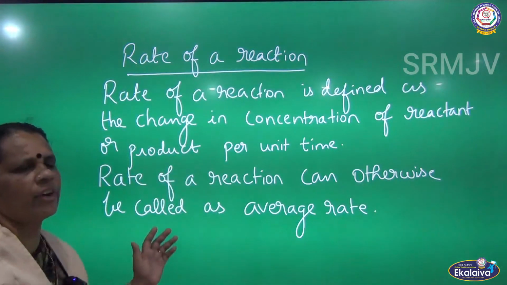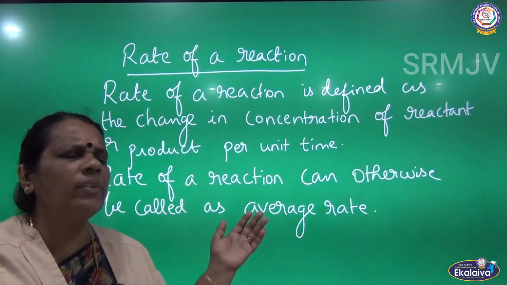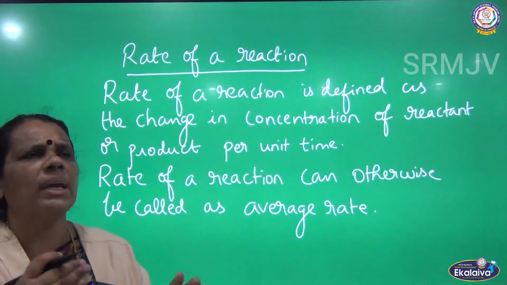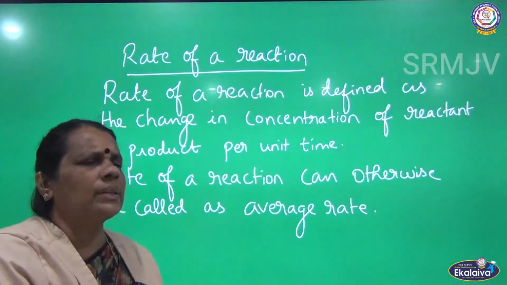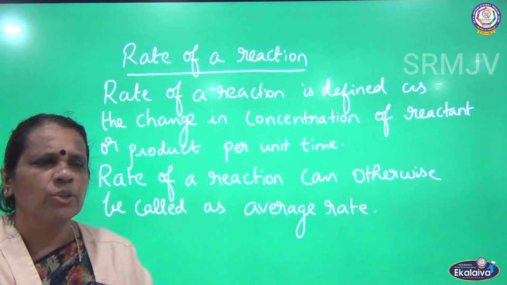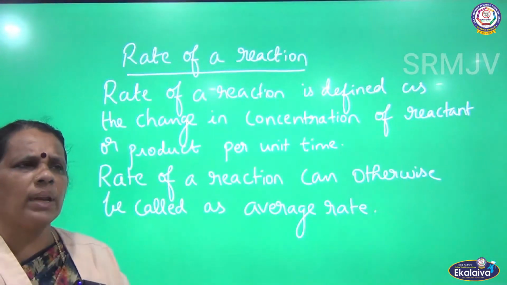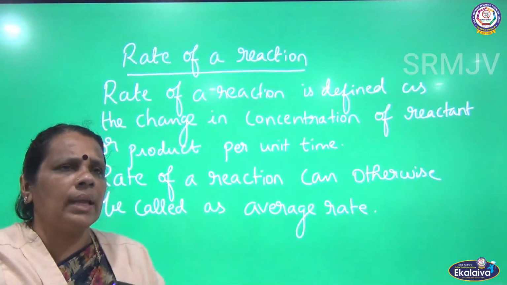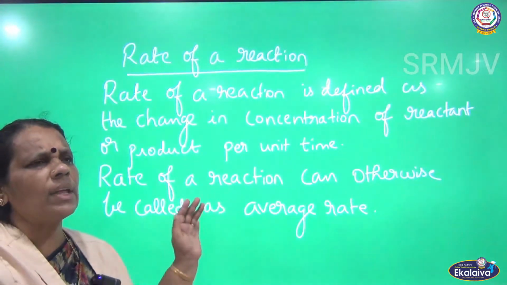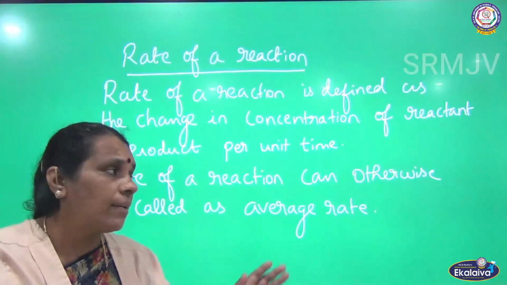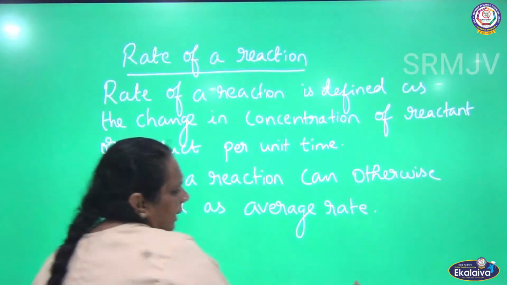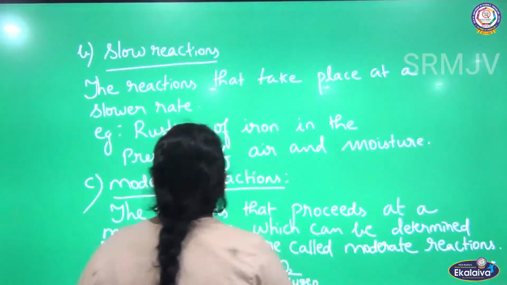So here I defined rate of the reaction. How can we calculate the rate of the reaction? The rate of the reaction can be calculated by the change in the concentration of either the reactant or product with respect to time. So with respect to time, we have to calculate the change in concentration of reactant or product, which talks about the rate of a chemical reaction. So this rate of the reaction can otherwise be called the average rate. Now we are going to derive an expression for the average rate of the reaction.